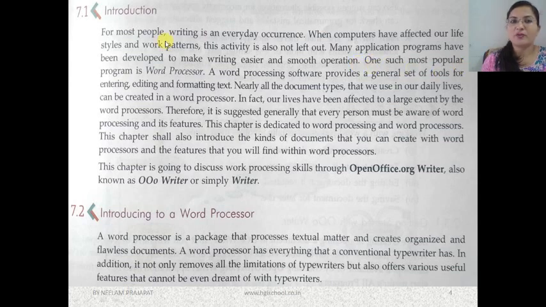So one such most popular program is the word processor. There are so many softwares available in which we can process words. Word processing software provides a general set of tools for entering, editing and formatting text. So in this software we can enter the text, we can edit the text, like if we have to make some change, we can add it, and then we can format the text. Formatting means designing. We can enlarge the text, change the font style, change the color of the text, change the style of the text, etc.